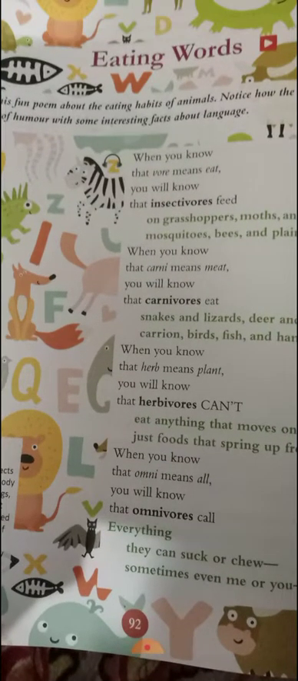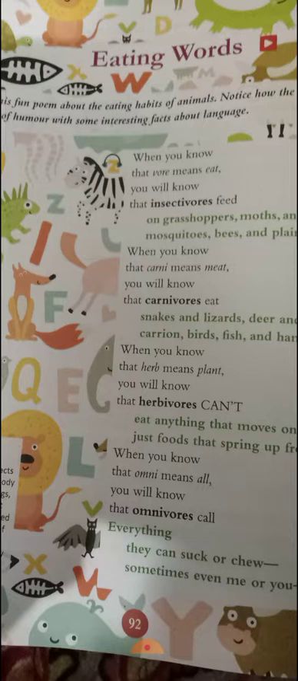When you know that war means eat, you will know that insectivorous feed. So the poet is saying in the first four lines, you know the meaning of war is eat, and you also know what the insectivorous eat. So what do the insectivorous eat? Feed means eat. So they eat grasshoppers, moths and butterflies, mosquitoes, bees and plain old flies.